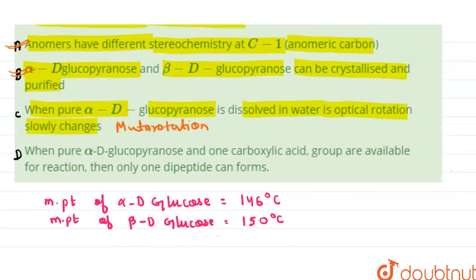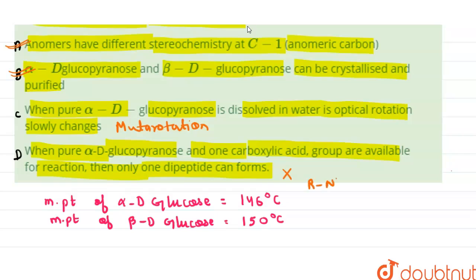In the D statement, it says that when pure alpha D glucopyranose and one carboxylic acid group are available for the reaction, then only one dipeptide can form. This is the false statement, because a peptide bond is formed between an amino group and a carboxylic acid group. If it is an RNH2 group and an R prime carboxylic acid group, then on dehydration they form an amide group, like this, the peptide group.